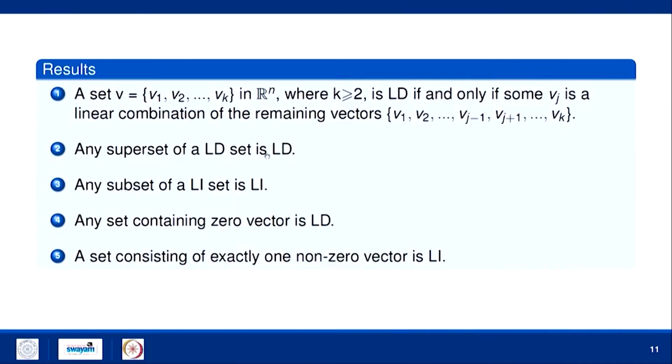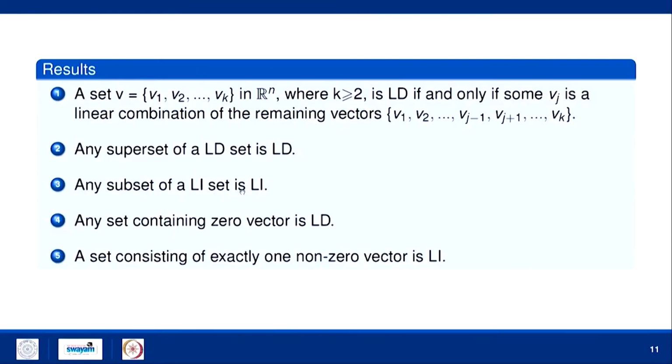Now, any superset of a linearly dependent set is linearly dependent, because if the set is already linearly dependent, you can write a vector as a linear combination of other vectors. So, even if you take the superset, this will remain and the set will remain LD. Any subset of a linearly independent set is linearly independent.